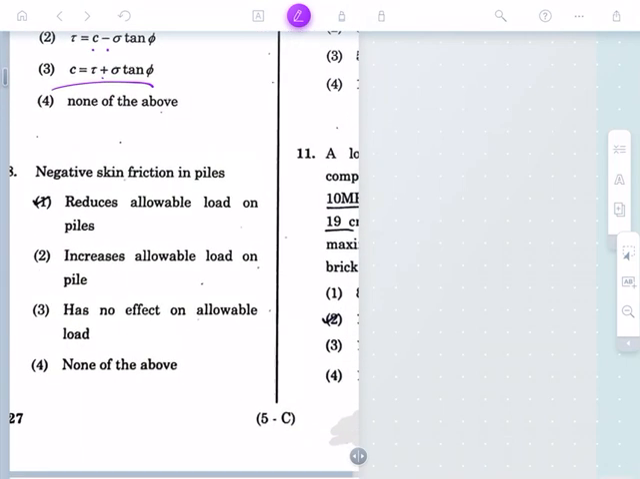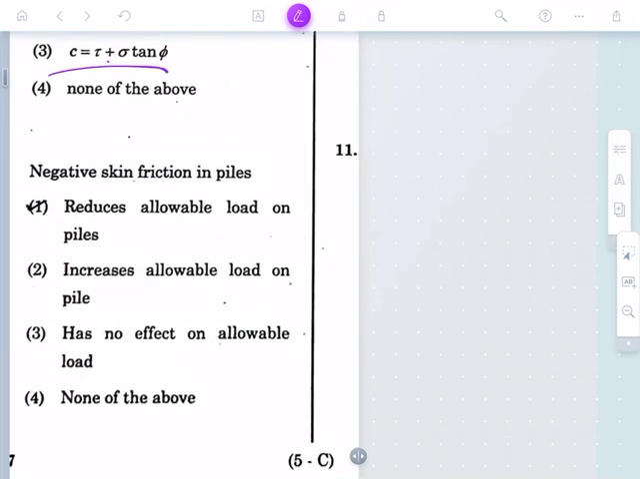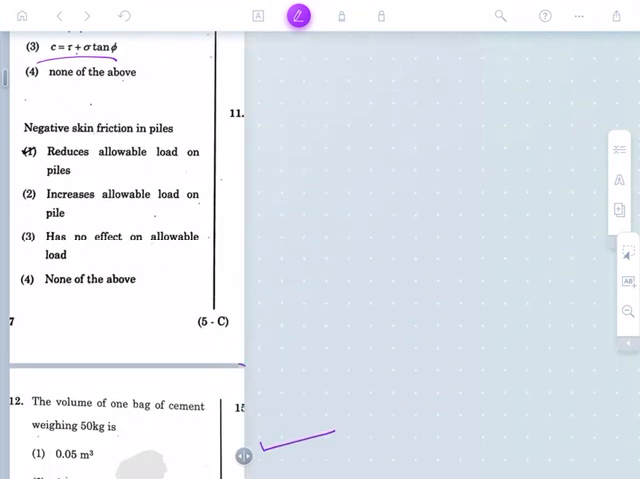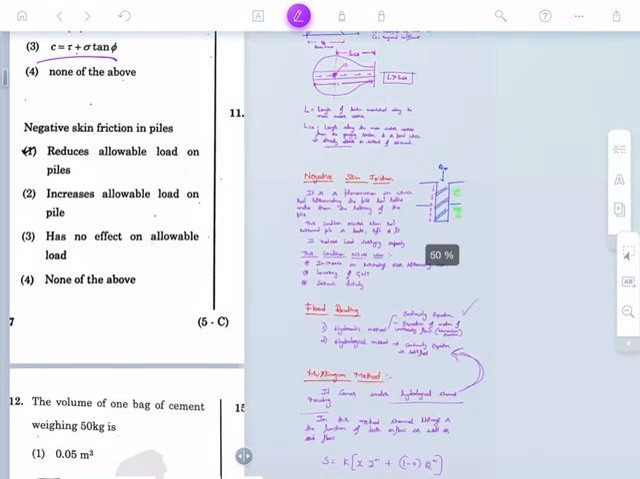Next, negative skin friction in piles. The options are like this: reduces the allowable load of the piles, increases the allowable load of the pile, has no effect on allowable load, none of the above. Before solving this question, I would like to go into the concept of negative skin friction. What is negative skin friction? I will explain it with the help of the diagram.